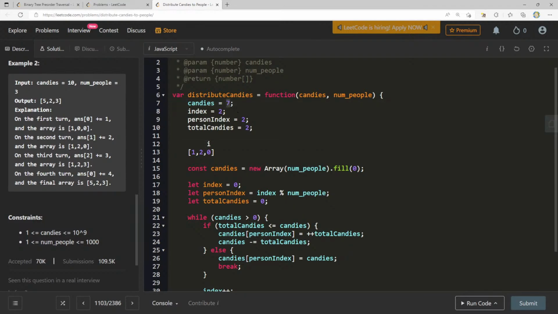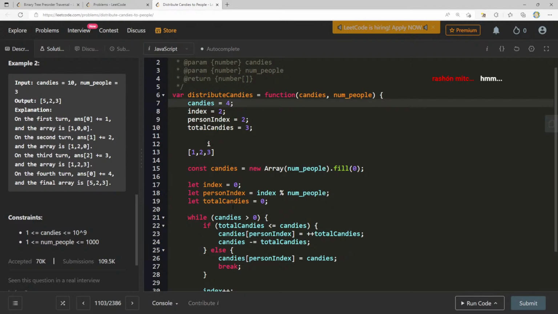Candies greater than 0, 7 greater than 0, it is. Total candies less than or equal to candies. 2 is less than or equal to 7, so that's fine. Candies of person index plus plus total candies. Increase this to 3, set this to 3. Now we subtract 3 from candies, so we're here at 4.